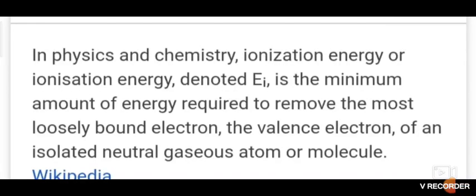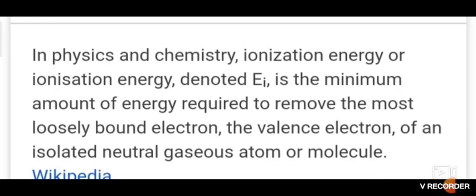Did you understand now the difference between ionization energy and ionization enthalpy? Both are similar, but the amount of energy required to remove an electron from an isolated gaseous atom of an element is called the ionization energy. Ionization enthalpy is a thermodynamic process, where there will be a removal or addition of heat.